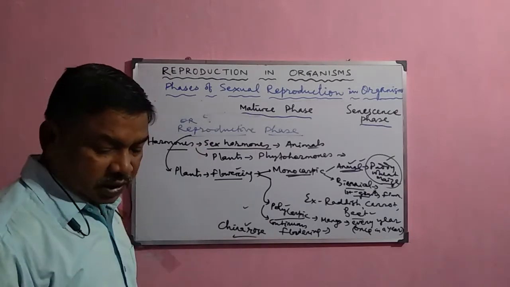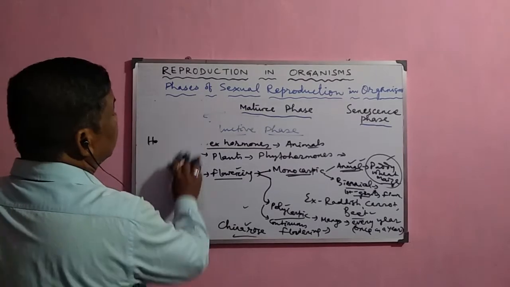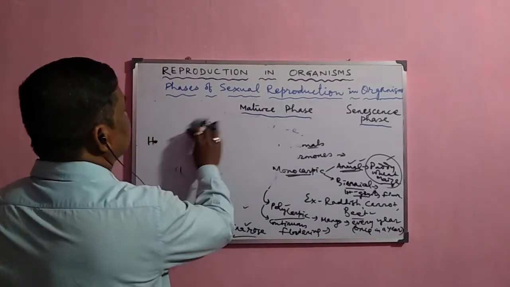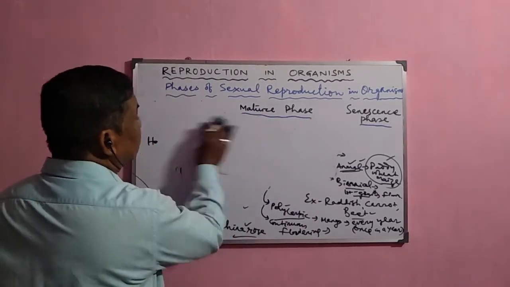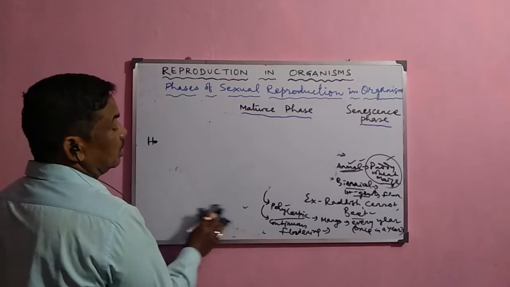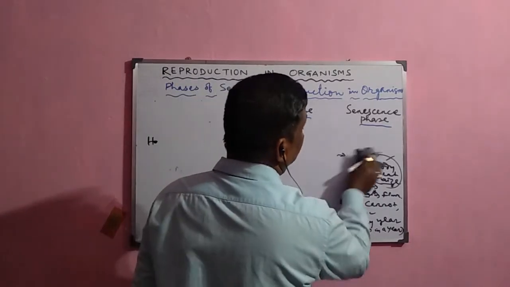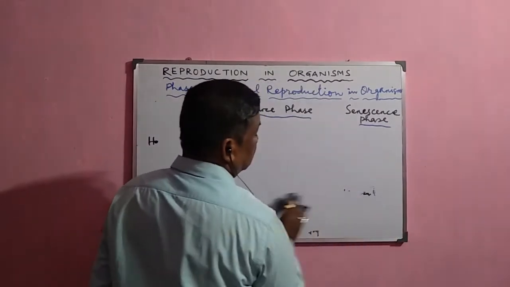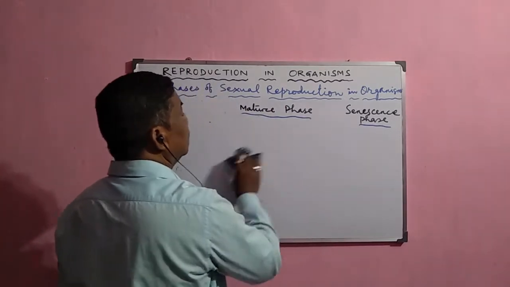Now in the case of animals, their reproductive pattern is different from that of plants. In the case of plants, the reproductive pattern depends upon the flowering, and after the formation of the flower, the gametes are formed, then they fuse together, they transfer from one part to another, from the anther to the stigma, that is called pollination. After that, fertilization will occur.